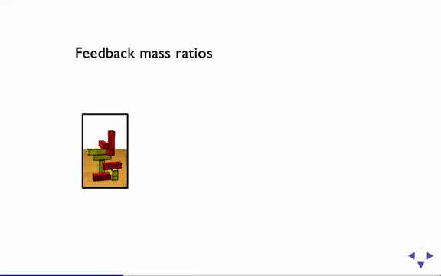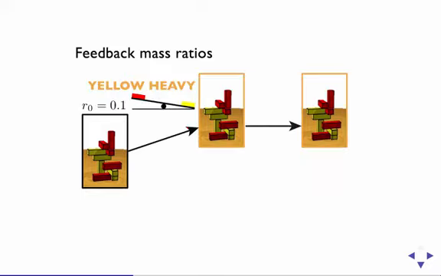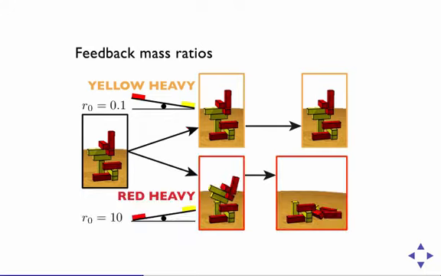We additionally split people into groups based on mass ratio, which determined the feedback that they would see. For example, if yellow is heavier, then this is a stable tower, so people would see feedback where the tower does not fall. On the other hand, if red is heavier, then the tower is unstable, so people would see it fall. So, depending on the mass ratio, people saw different feedback which, ideally, would lead them to make different inferences about which color was heavier.